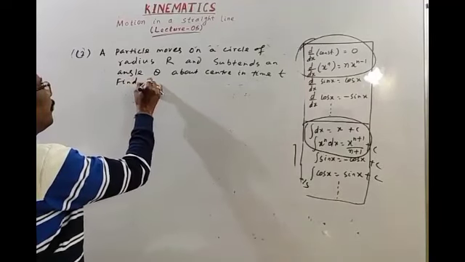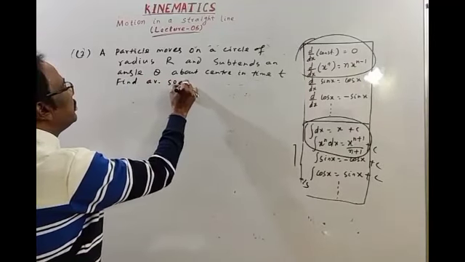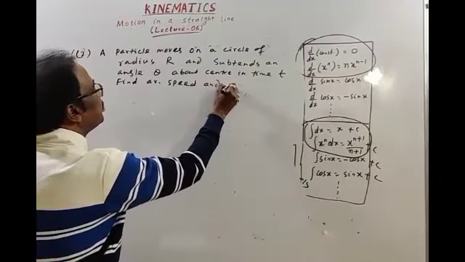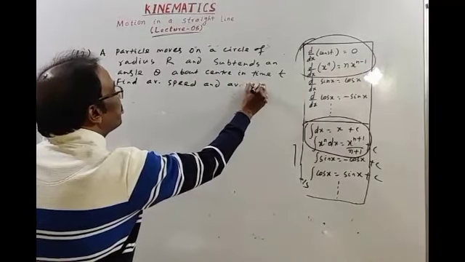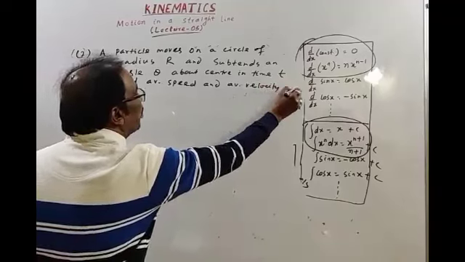Find the average speed and average velocity of the particle.